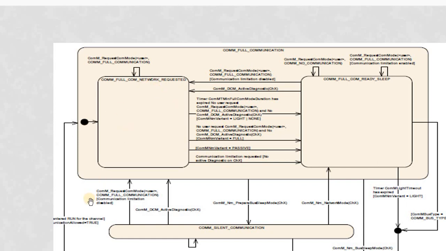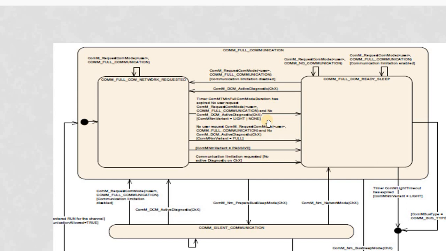Initially, whenever the allowed bit is made true, it will enter into COMM full com network requested, and you have something called COMM NM variant. This COMM NM variant will be set by the developer. This has four variants, which in detail we will see in the next slides. This is all configured, and it is the developer's responsibility to set the variant. Variants are light, none, full and passive.